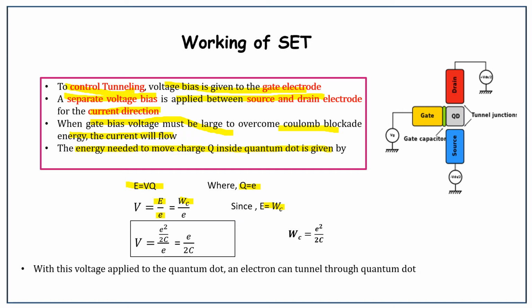The value of WC is given by e squared by 2C. So in this equation, in the place of WC, we are substituting e squared by 2C. On cancelling, the value is e by 2C. So the voltage value is e/2C. When you supply this voltage e/2C to the quantum dot, the electron can tunnel through this quantum dot.